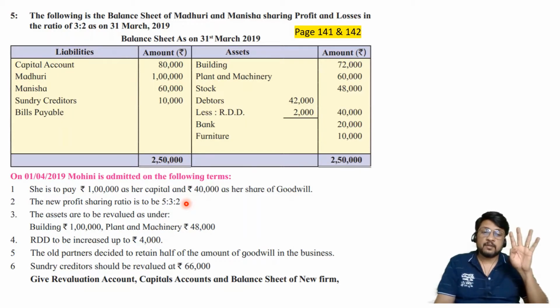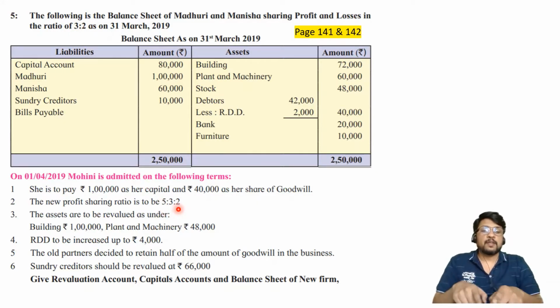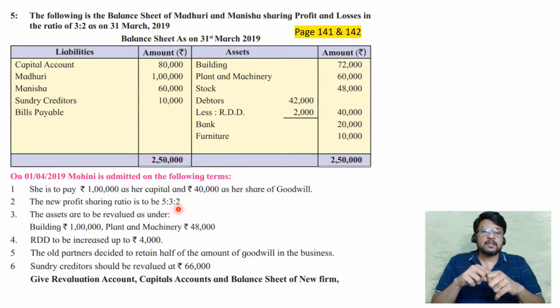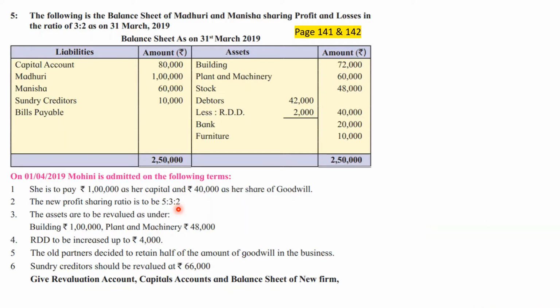The 4th type of problem is where old ratio is also given 3:2 and new ratio is also given 5:3:2. So we need not calculate new ratio because it is already given. Old ratio minus new ratio is equal to sacrifice ratio.